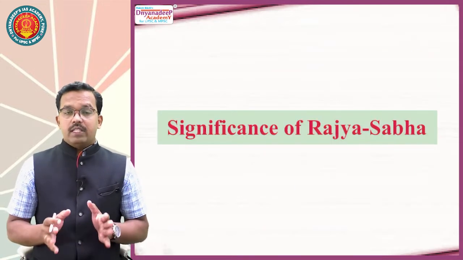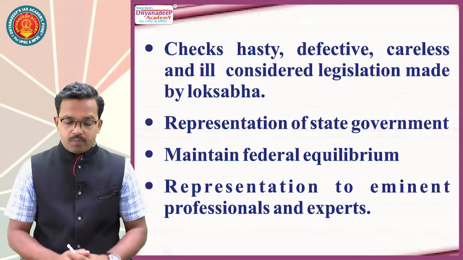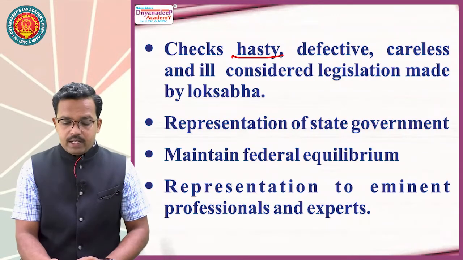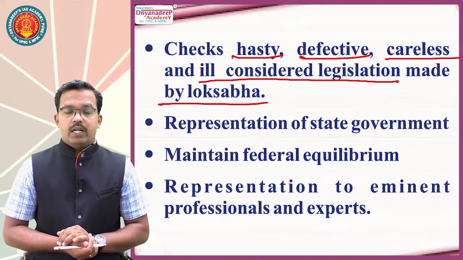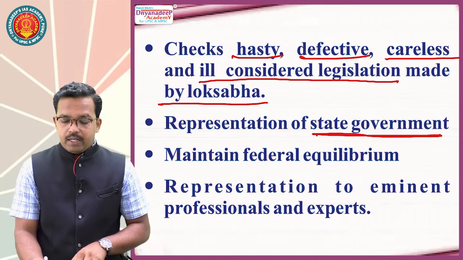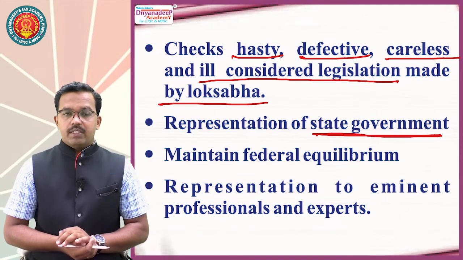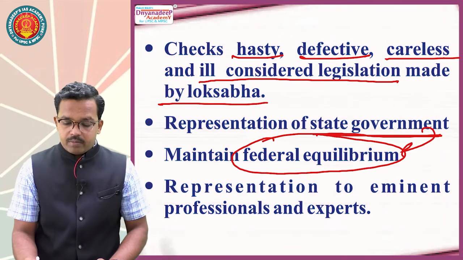Now, the significance of Rajya Sabha. A theoretical part, I'll just read out important points. First, Rajya Sabha checks hasty, defective, careless and ill-considered legislation made by Lok Sabha due to their majority. Second, it is representative of state government. Since Rajya Sabha is representative of state government, it helps in maintaining federal equilibrium.